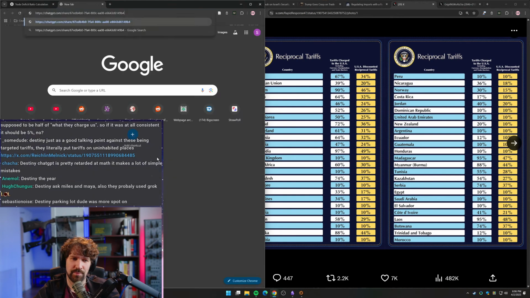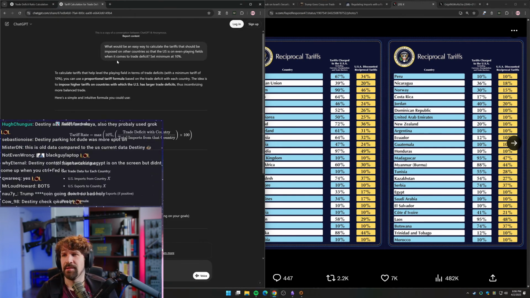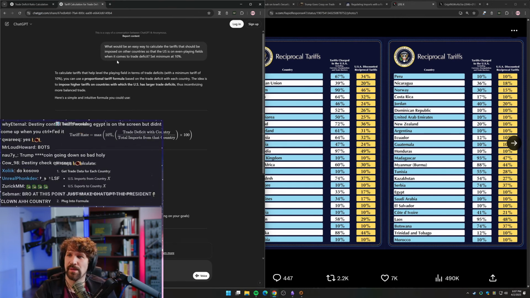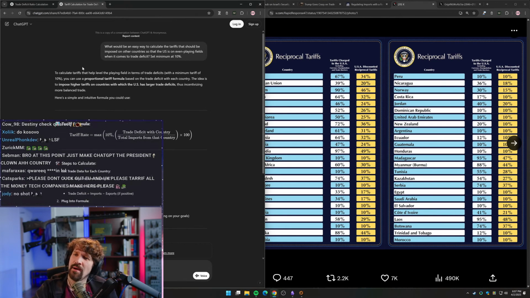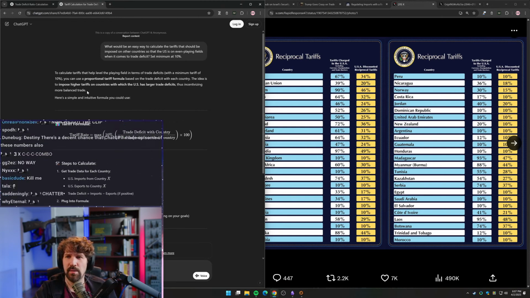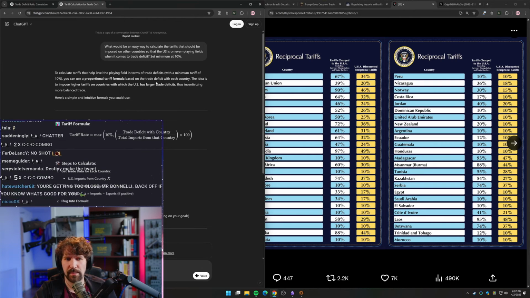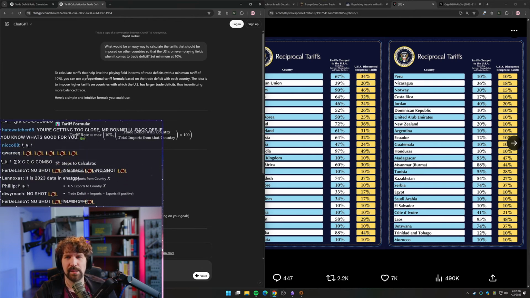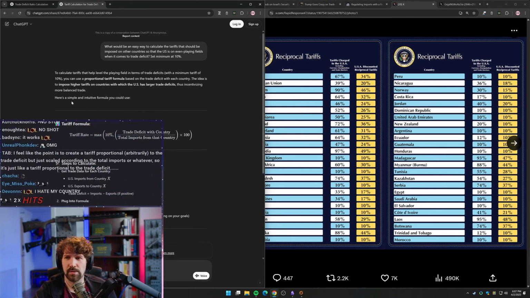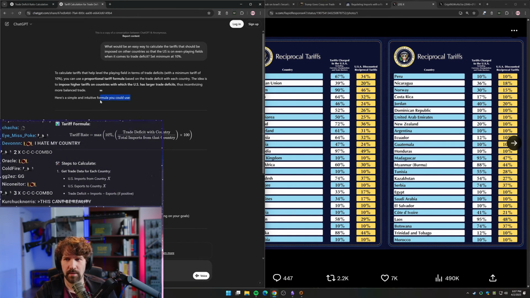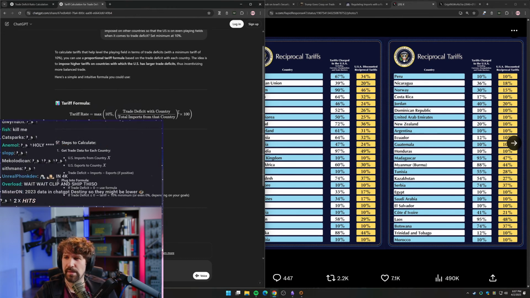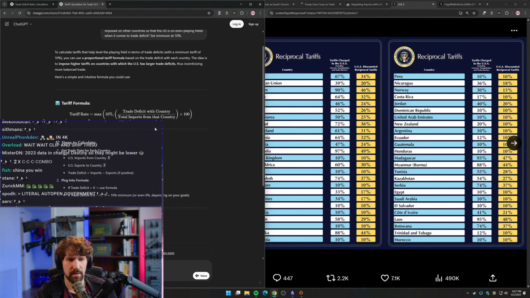Wait, hold on. What would be an easy way to calculate the tariffs that should be imposed on other countries so that the US is on an even playing field when it comes to trade deficit? Set minimum at 10%. To calculate tariffs that help level the playing field in terms of trade deficits with a minimum tariff of 10%, you can use a proportional tariff formula based on the trade deficit with each country. The idea is to impose higher tariffs on countries with which the US has larger trade deficits, thus incentivizing more balanced trade. Here's a simple and intuitive formula that you could use. Tariff rate equals max 10%, trade deficit with country divided by total imports from that country.